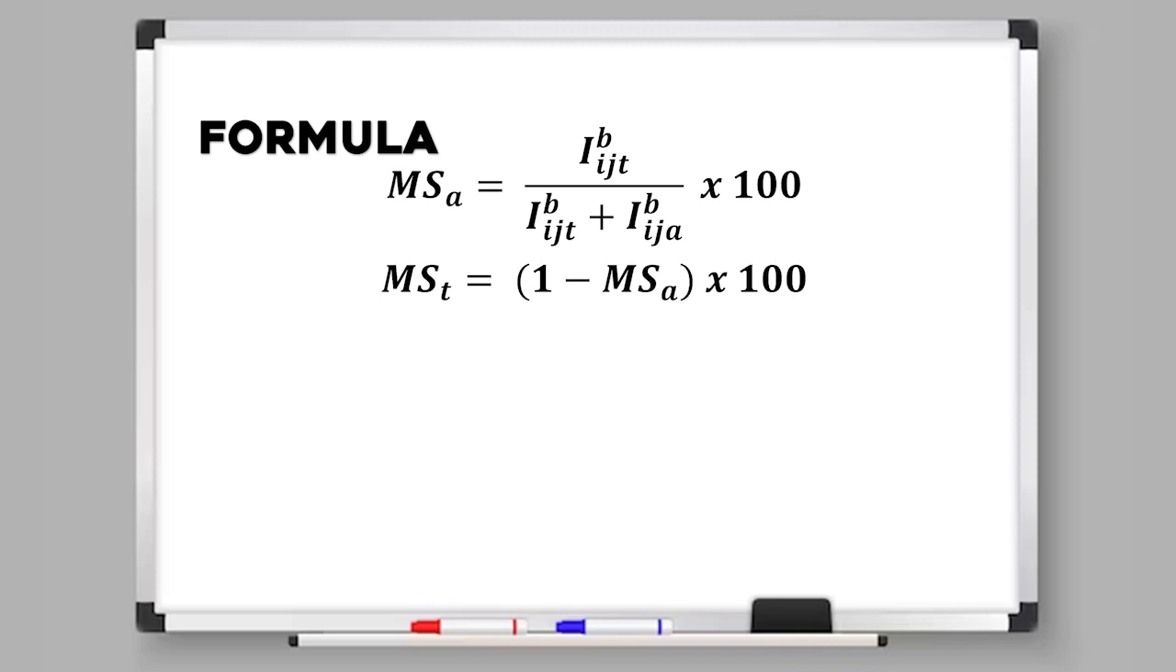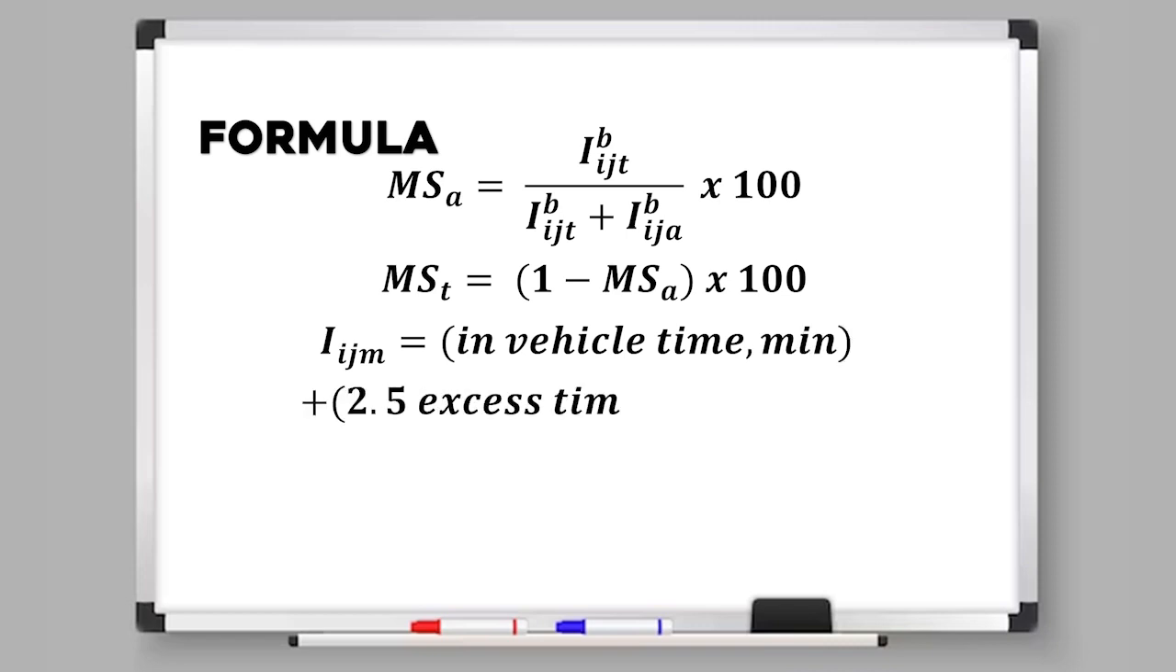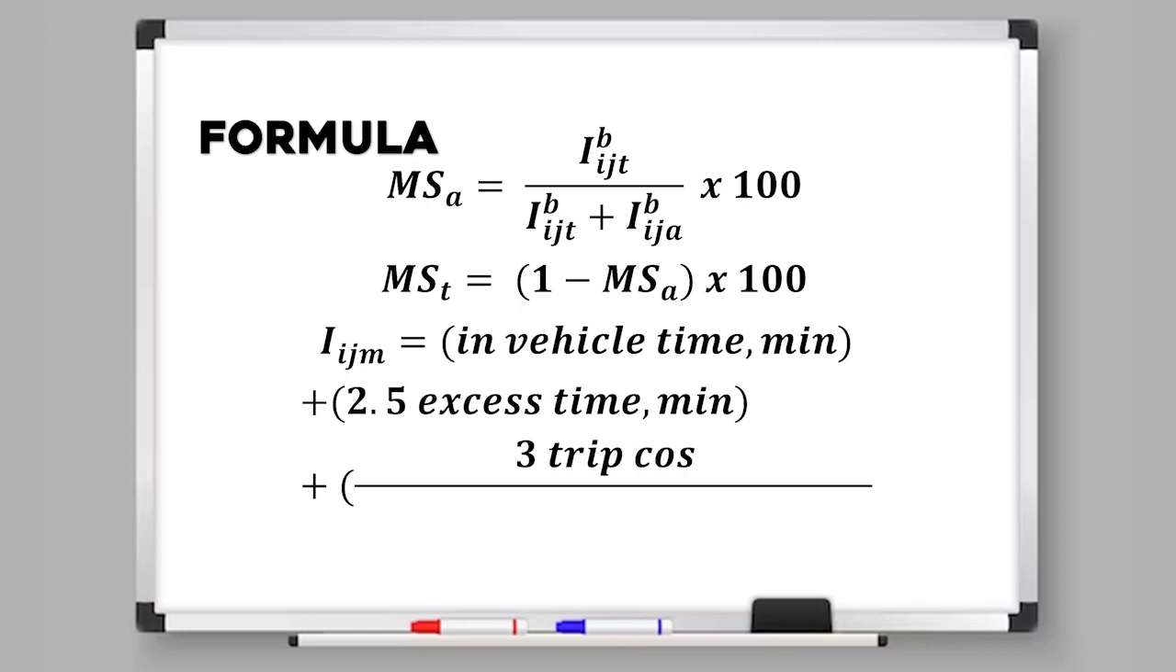So this means that once we obtain the percent of trips by auto, we will simply subtract it from 100 to get the percent of trips by transit. And take note of the variables. MS sub T is the percent of trips by transit, MS sub A is the percent of trips by auto, I is the value of impedance of travel either by transit or auto, which can be solved using the formula: impedance is equal to in-vehicle time in minutes plus the quantity of 2.5 times excess time in minutes plus the quantity of 3 times trip cost in dollars over income earned per minute. And B is the exponent, which depends on trip purpose.